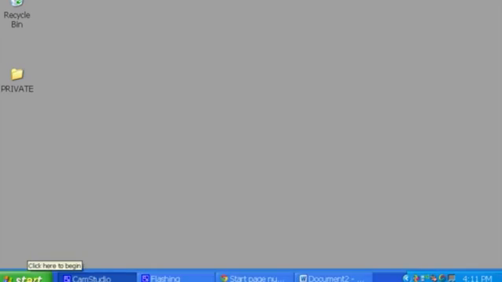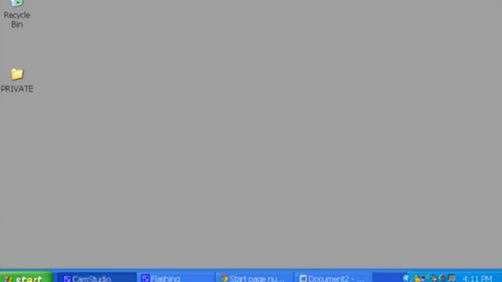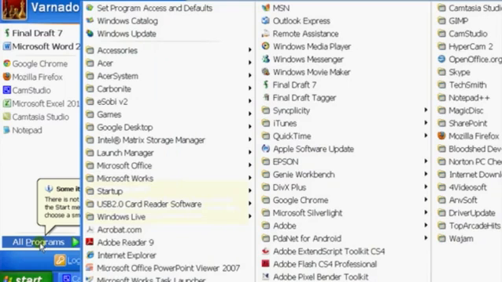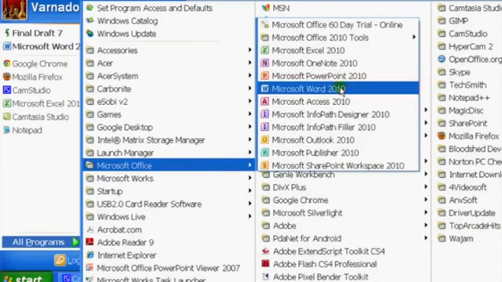So you open up your computer right here, and inside your window, you should see a Start menu. Now, Microsoft Word is a program, so it should be automatically saved into your Programs file. And so if we click on Start, and click on All Programs, you should see all the programs that your computer has showing up. And as you can see, we have Microsoft Office and Microsoft Office Word.